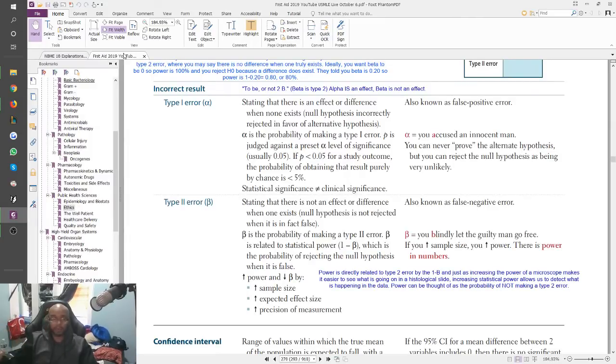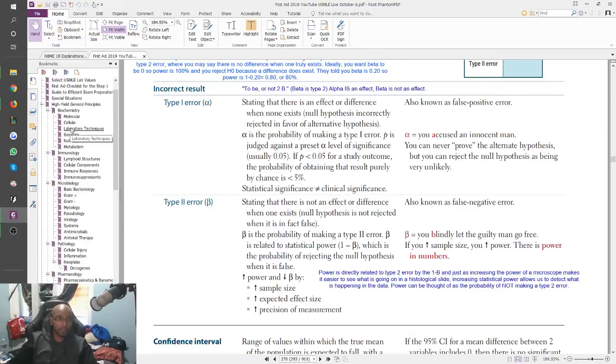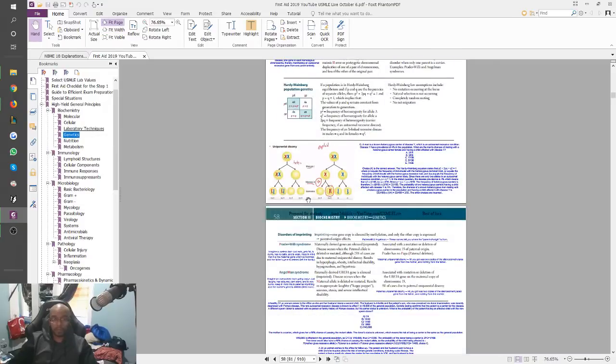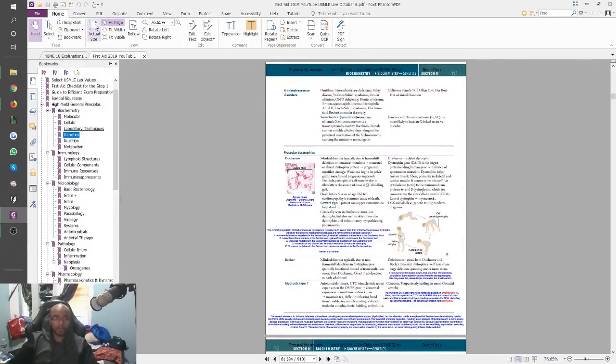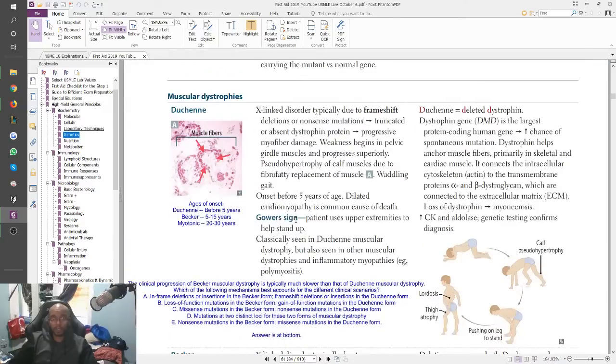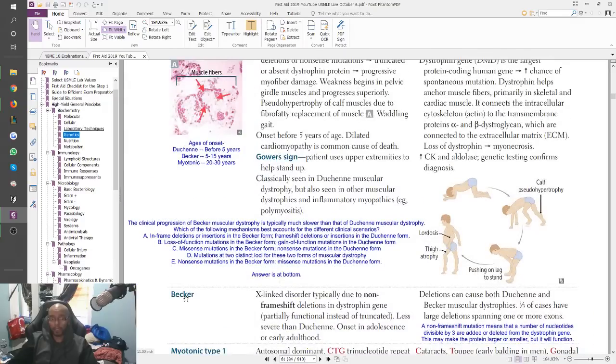It's a repeat one. Let me show it to you guys. So where is it? Biochemistry, genetics. Right here, muscular dystrophies. So there's 3 diseases here. There's the Duchenne right here, the first one, where age of onset is before 5 years. Our question, they probably had Becker because they're mentioning ages that are much higher than 5. So the Becker is the second one right here, X-linked disorder.